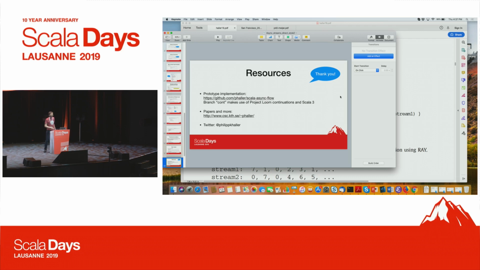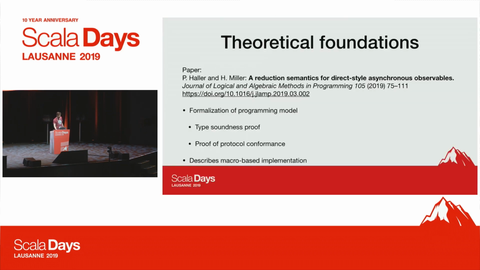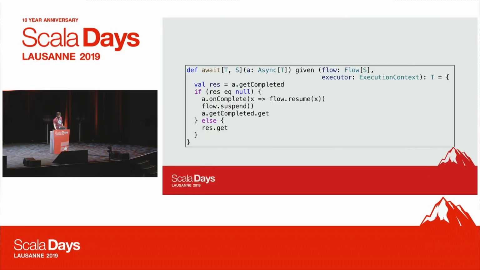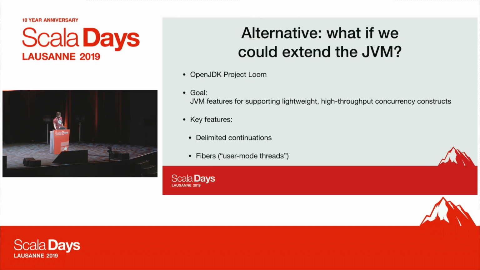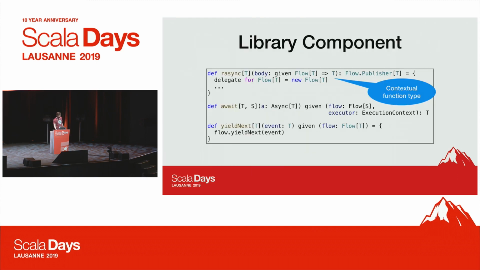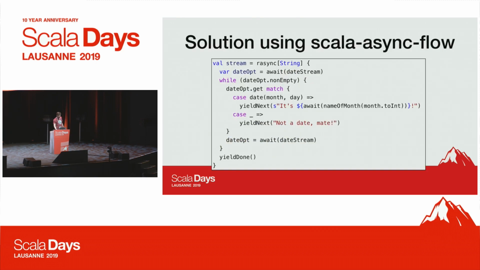Any other question? Okay, so in your example, you have used a mutable variable with a while loop. My question is, would it be possible to rewrite this example using a more idiomatic functional style, with maybe a for comprehension or tail recursive function? Are you talking about this one? Yes. Okay.